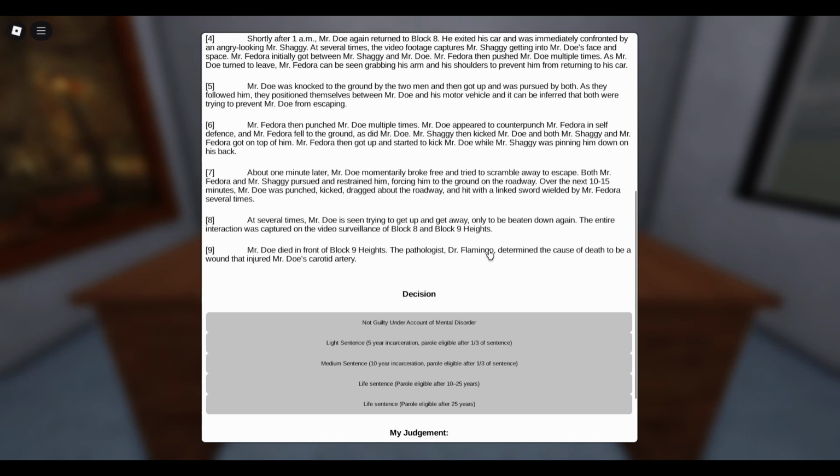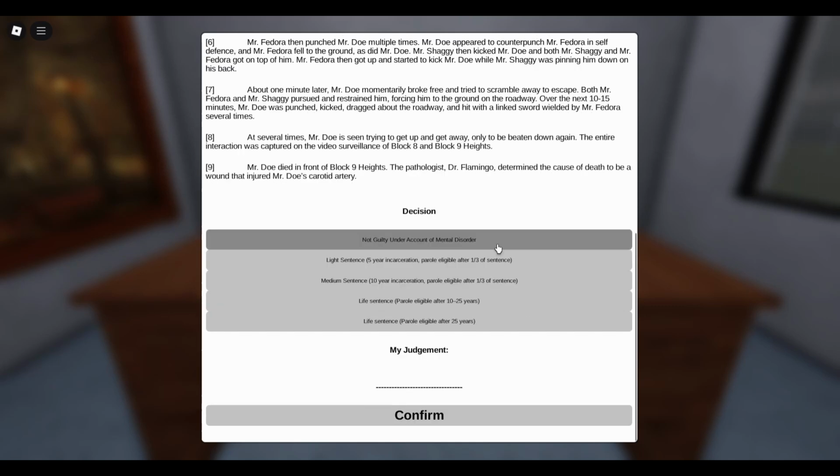Over the next 10 to 15 minutes, Mr. Doe was punched, kicked, dragged about the roadway, and hit with a linked sword wielded by Mr. Fedora several times. At several times, Mr. Doe is seen trying to get up and get away, only to be beaten down again. Mr. Doe died in front of Block 9 Heights. The pathologist, Dr. Flamingo, determined the cause of death to be a wound that injured Mr. Doe's carotid artery. Okay, so they are definitely guilty of kicking and brutally torturing Mr. Doe until he died.